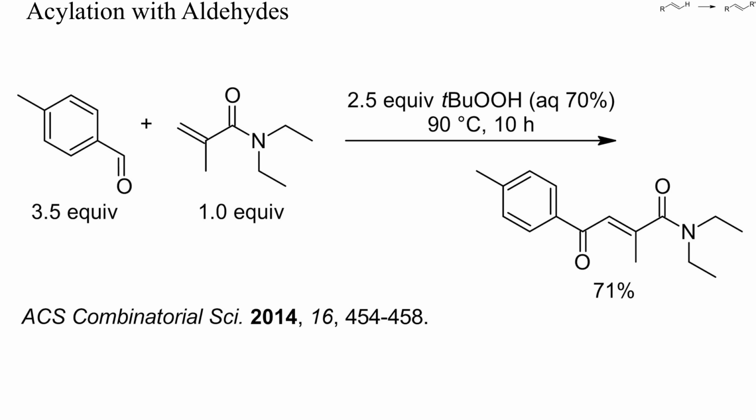A completely different acylation strategy is the addition of acyl radicals to alkenes. Acyl radicals are electron-rich and react well with electron-deficient alkenes, as in this example. Here, the acyl radical was generated by oxidizing a benzaldehyde with tert-butyl hydroperoxide.